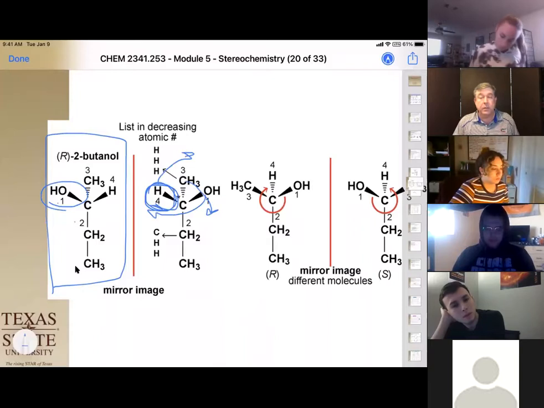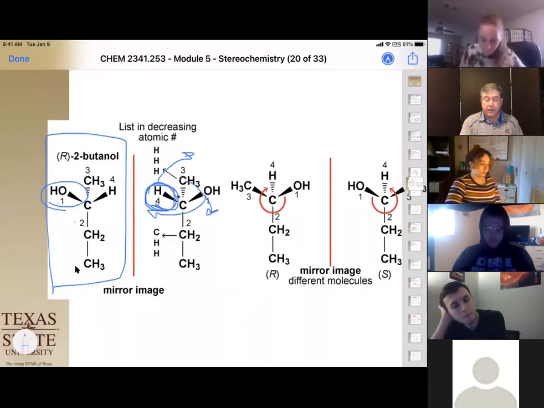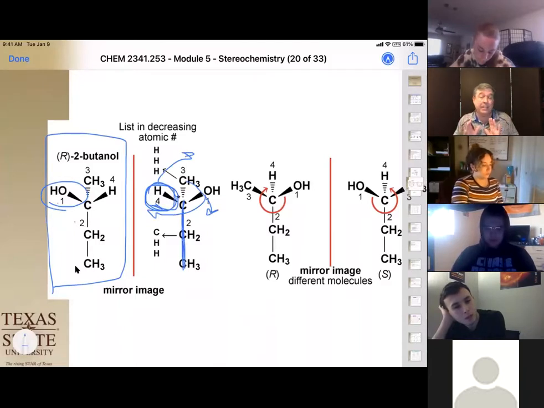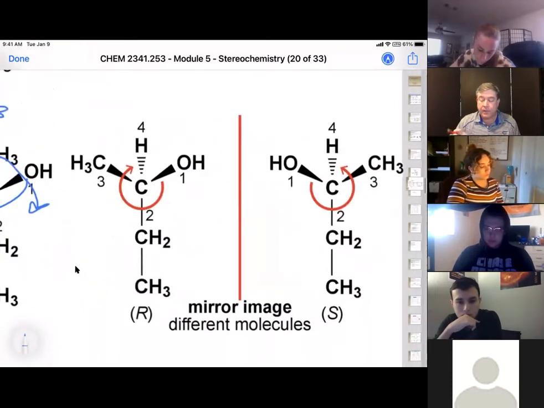Okay, so do we see where that rotation is around? Again, we're using the center carbon and one of the groups as the axis we're turning on. And all we're doing is rotating all the other groups so that the lowest priority is the dashed wedge behind the paper. Okay, when we do that, we end up with this structure here.